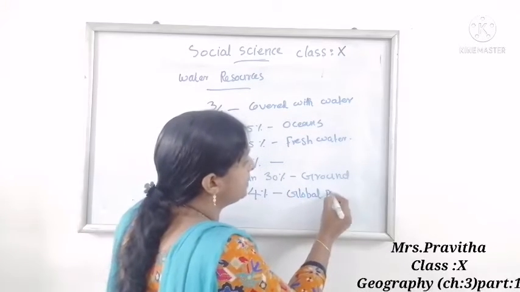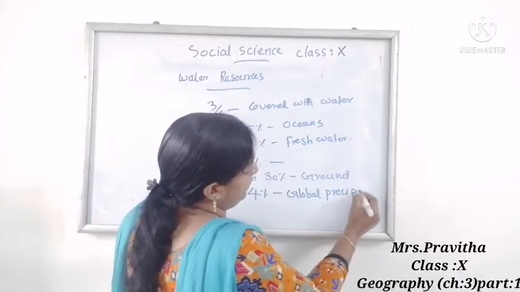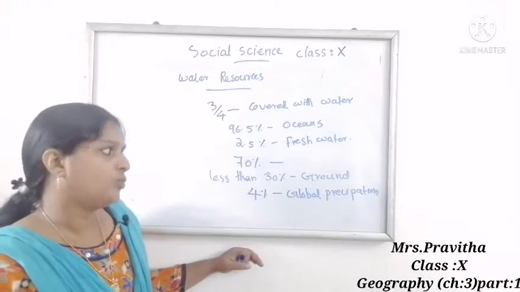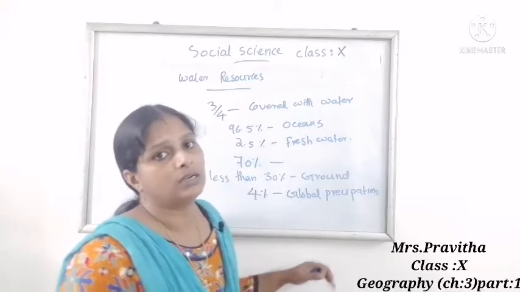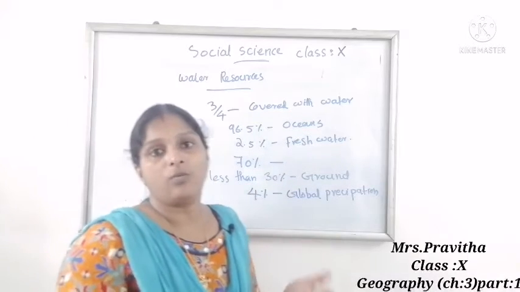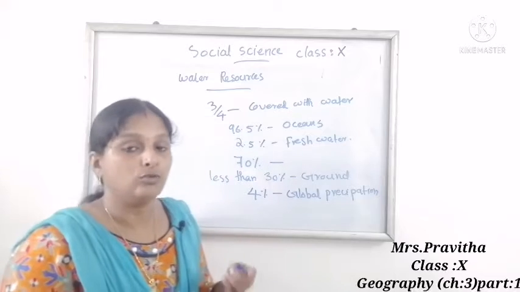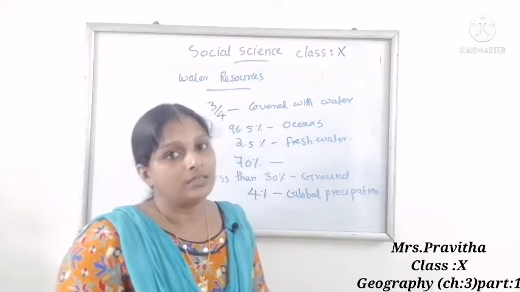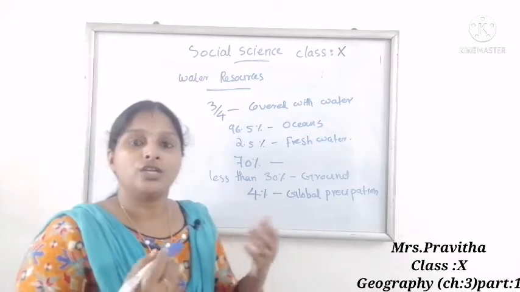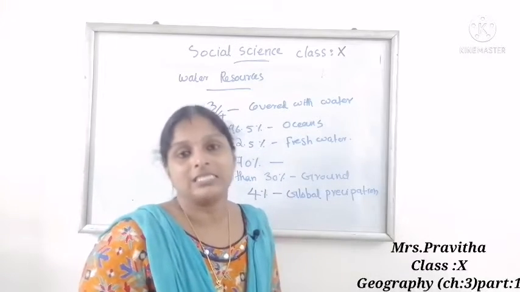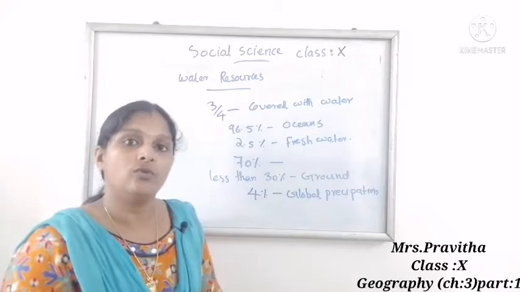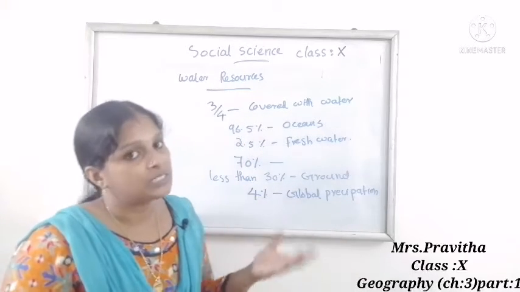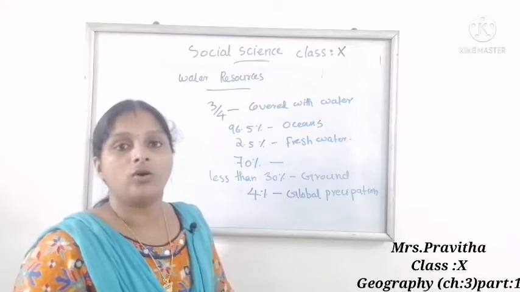What does precipitation mean? You already learned it in the lower class. Water evaporates from seas and oceans due to the heat of the sun, changes into water vapor, forms clouds, condenses and falls on the earth in the form of rain or snowfall. This is called precipitation. Precipitation in the liquid form is called rainfall.